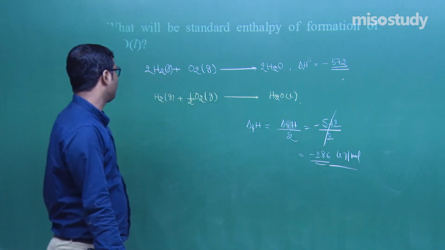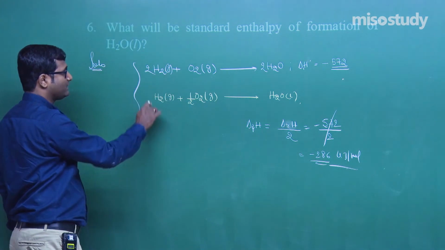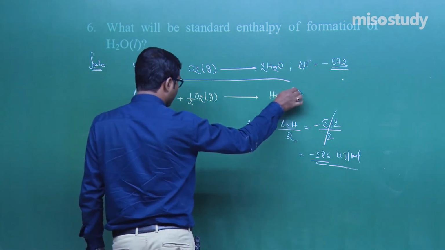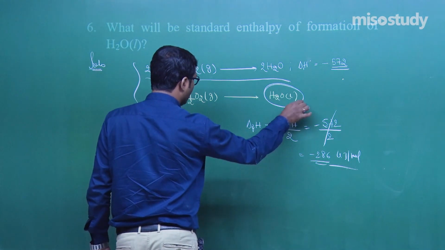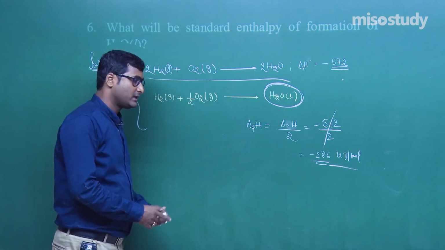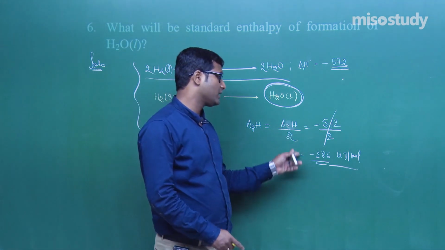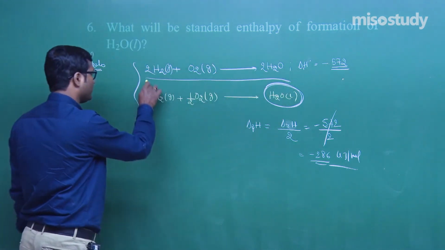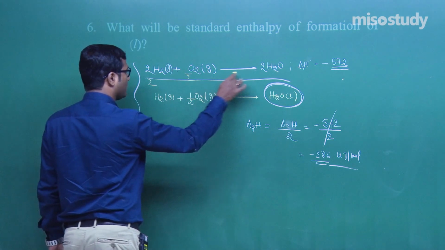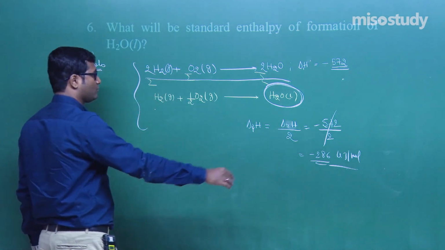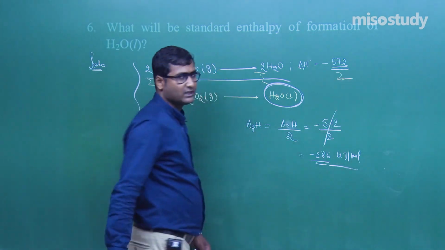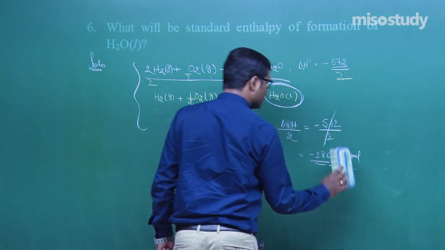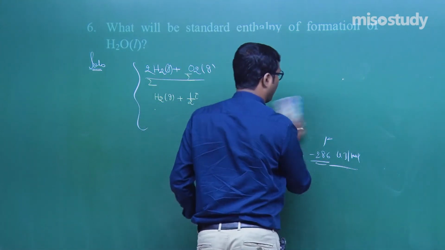This is the method to find out. The standard enthalpy of formation, heat of reaction, and enthalpy of formation only stand for 1 mole. Clear? So delta H formation will equal delta H reaction upon 2, that is 1 mole divided by 2. If I divide by 2 here and 2 here, we get this one. So also divided by 2 here. That's the question. Clear? Now I am going to erase this part, my friend, and we will discuss the next point. Wait for a moment.